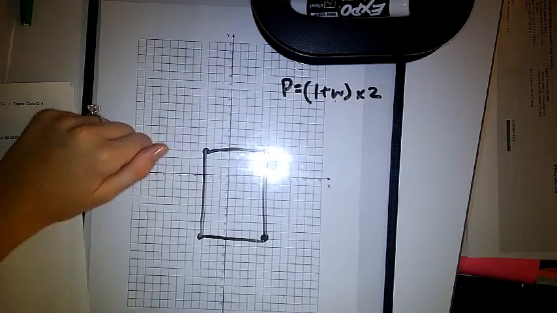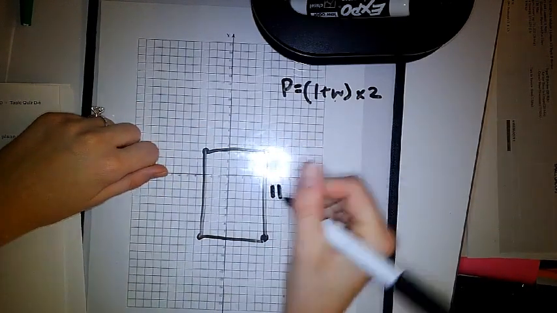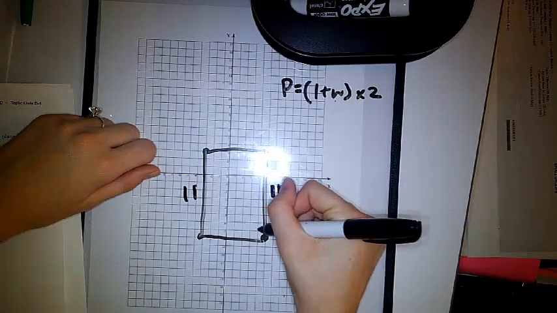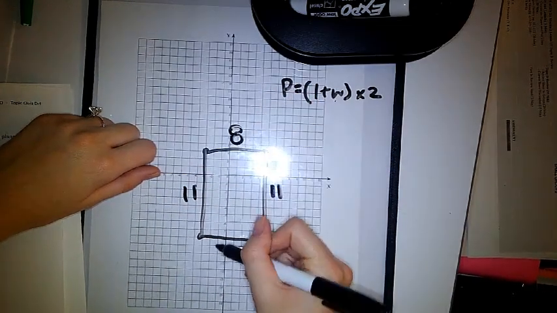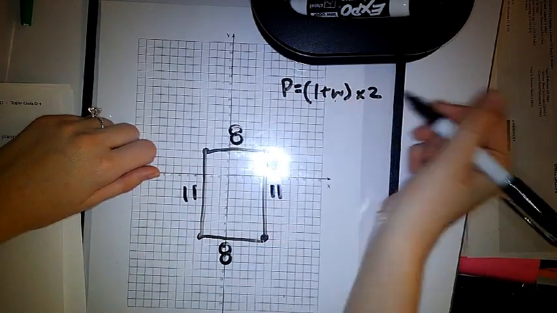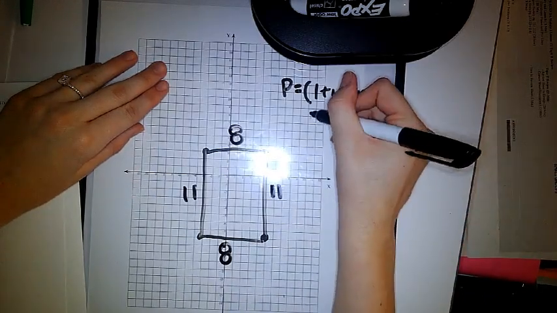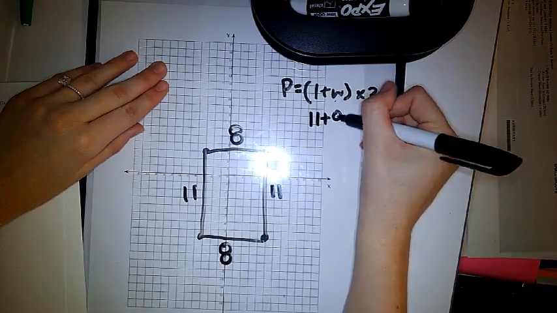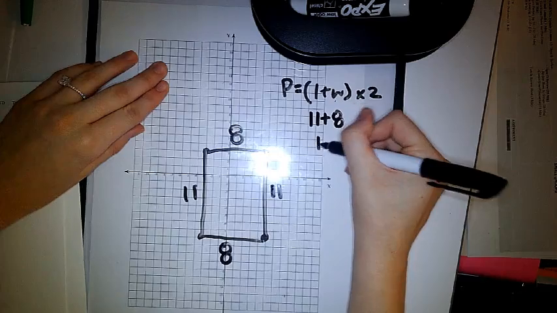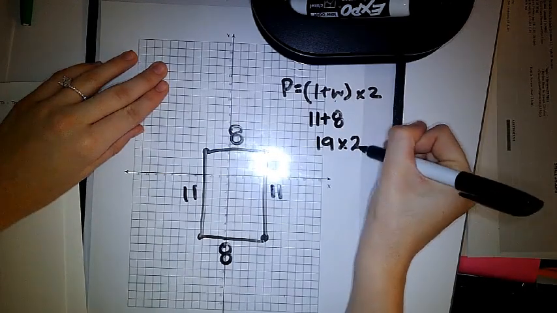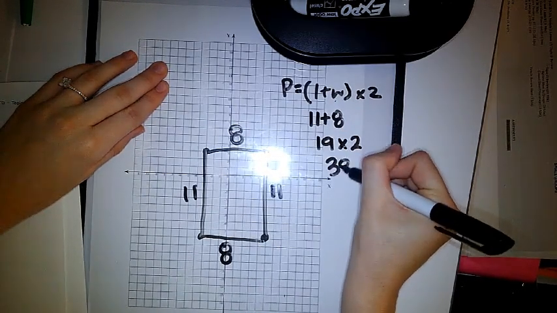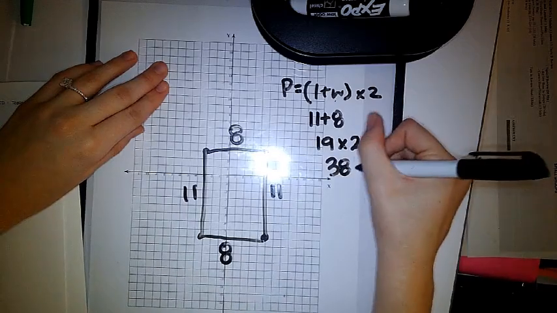Verticals are 11. She found this by counting our squares, and then you got 8 for the other. So if you did length plus width times 2, that's 11 plus 8. What's 11 plus 8? 19 times 2 is 38. 38 what if we're in meters? Just meters, because we are doing the perimeter.